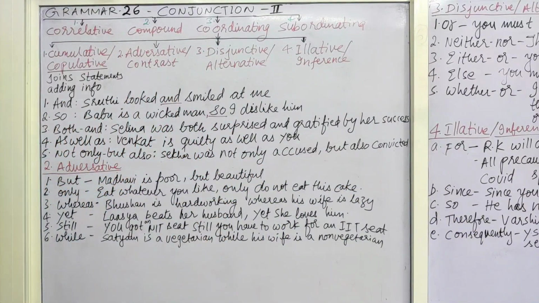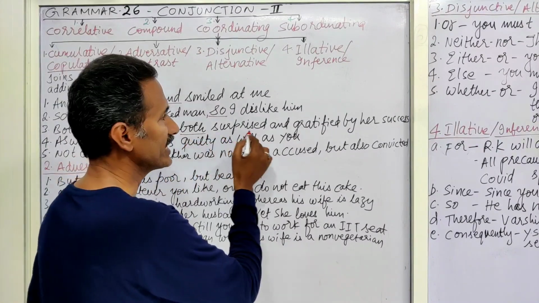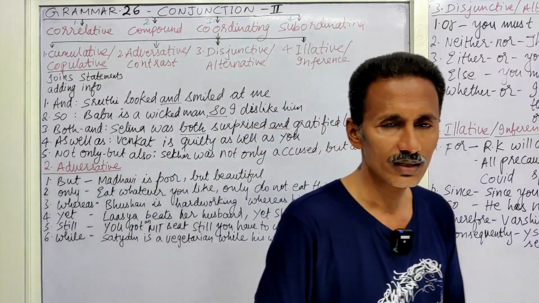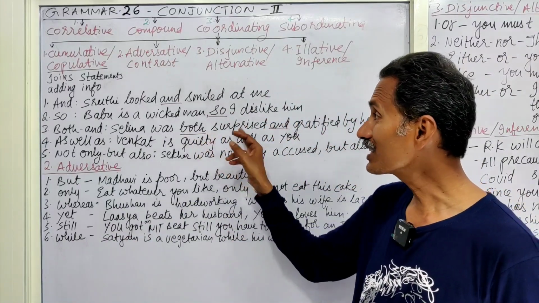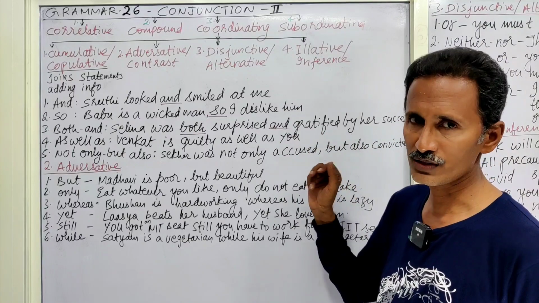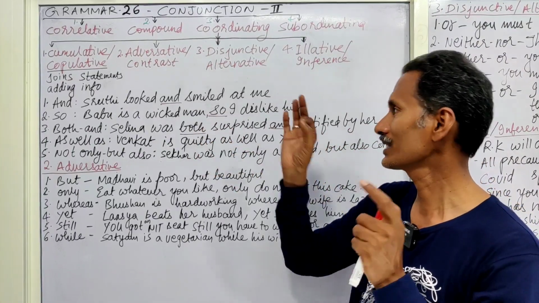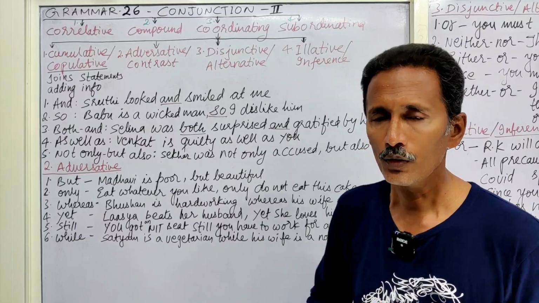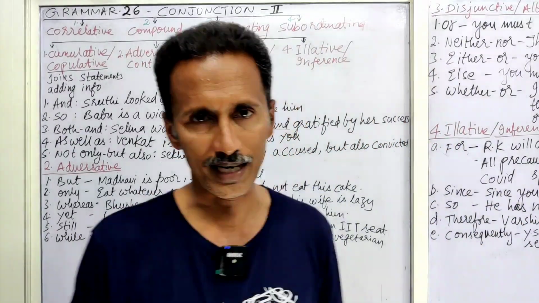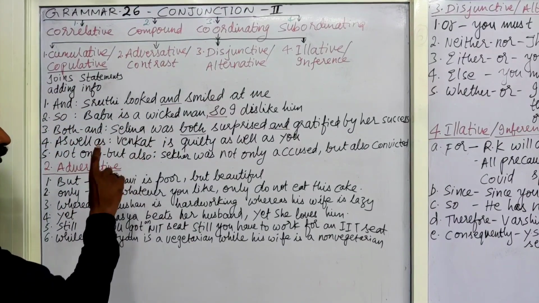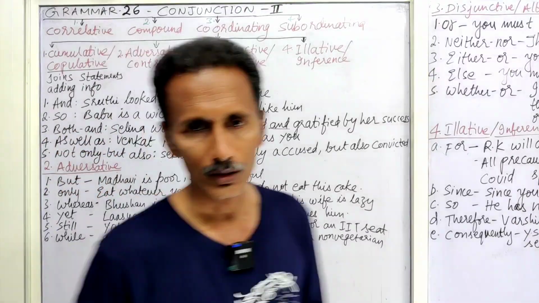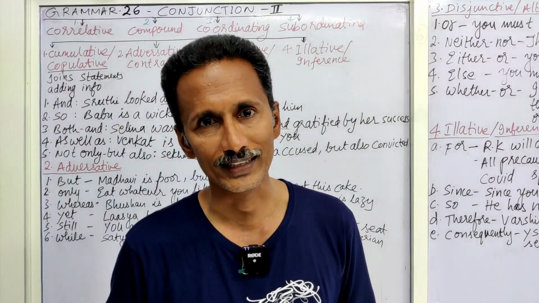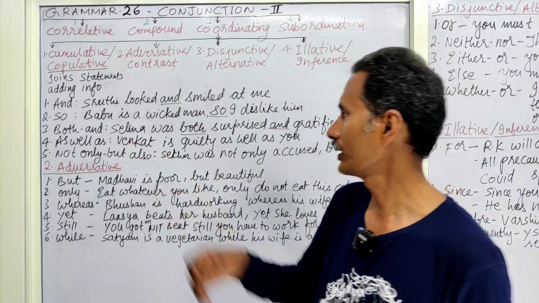Next one, both and. Selena was both surprised and gratified by her success. She succeeded in some examination and she was both surprised and gratified, means satisfied, by her success. Both and, that means she was surprised, she was satisfied. Two sentences of independent or equal rank have been joined here. Next, as well as. Venkat is guilty as well as you. You are guilty and Venkat is also guilty. Both of you are guilty. So, as well as is used here.